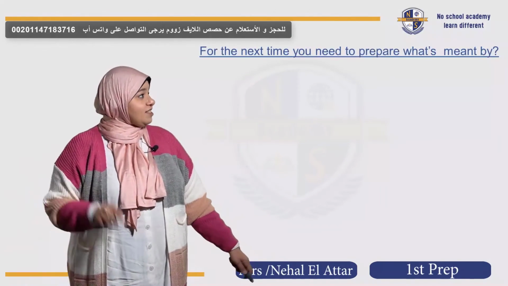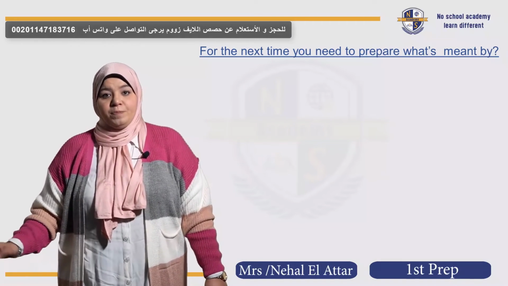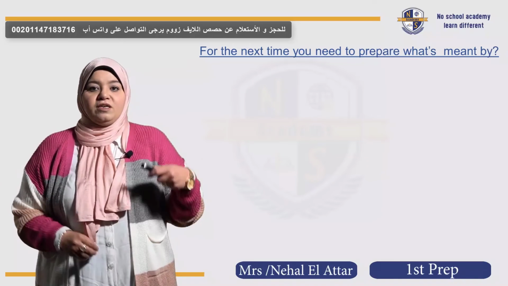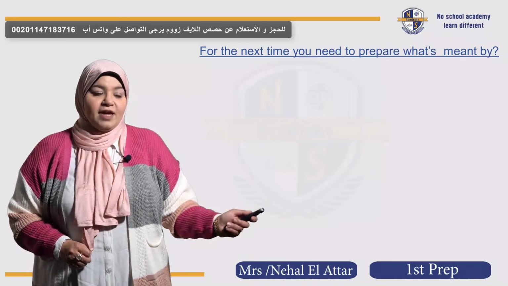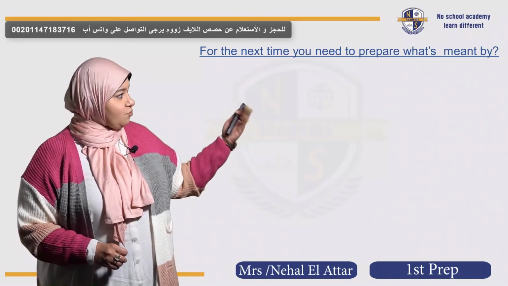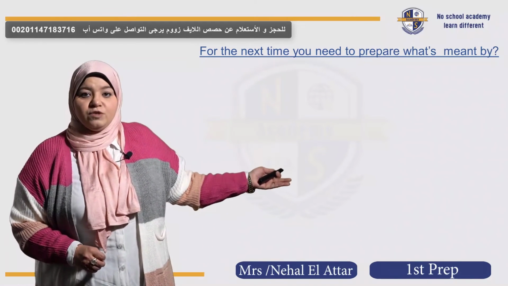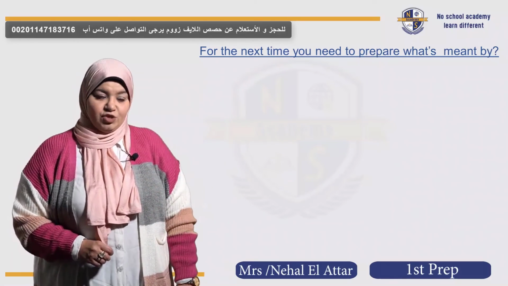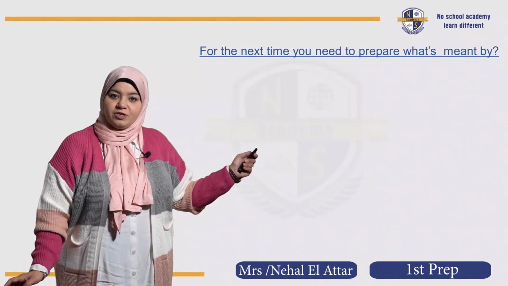Then, for the next session, you should be prepared with some vocabulary. You may look them up in the dictionary, you may search for them on the internet, but please be prepared with such words. I'm going to pronounce them for you, and we're going to explain them in the next session. Just repeat after me the pronunciation.